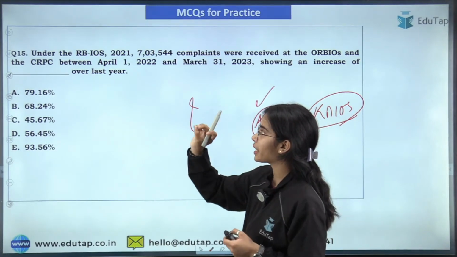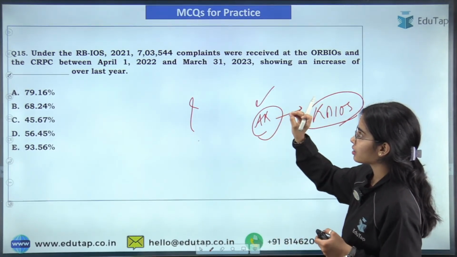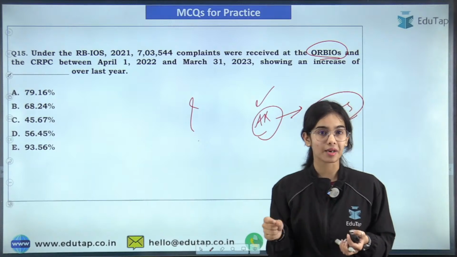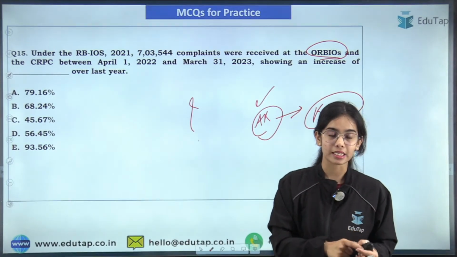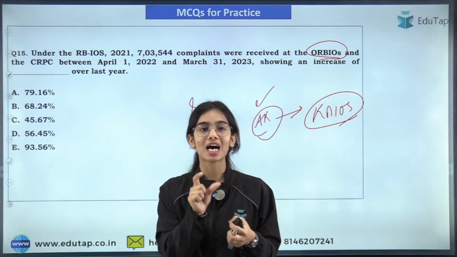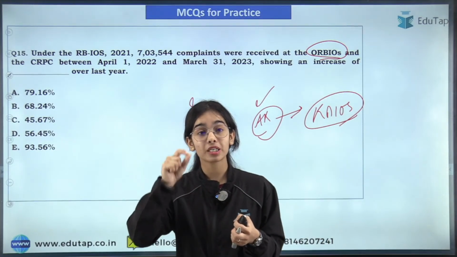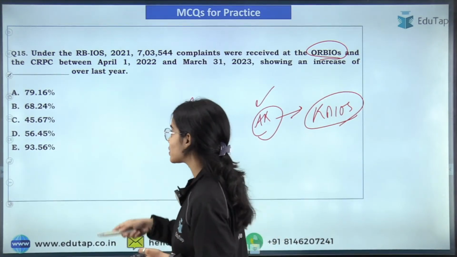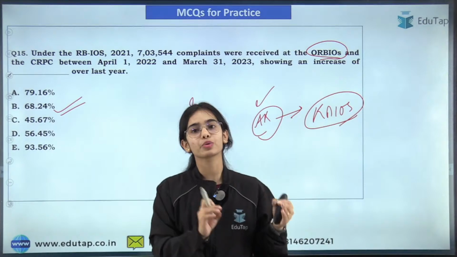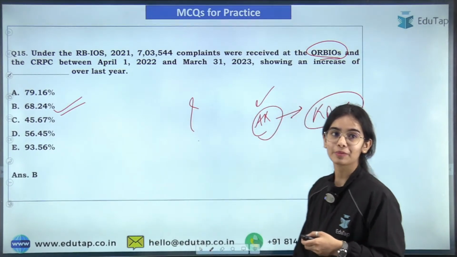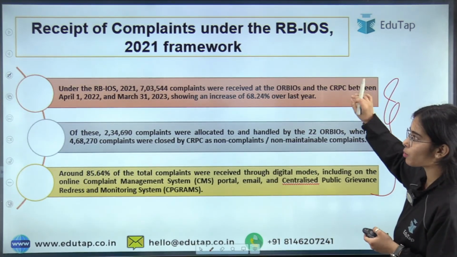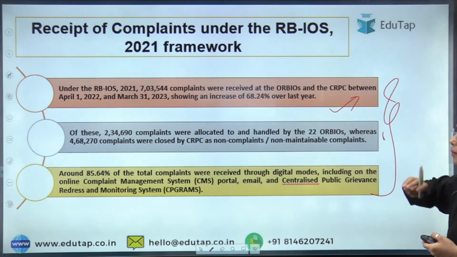You have to tell which of the following is correct. Under the Reserve Bank Integrated Ombudsman Scheme, 7 lakh complaints were received at the offices of the Reserve Bank of India Ombudsman and the CRPC, that is the Centralized Receipt and Processing Center, between April 2022 and March 2023, showing an increase of dash number of complaints, dash percent over the last year. Absolutely correct, 68.24% increase has been seen in the complaints as compared to the last year. Absolutely correct, everyone. Next question. These are the highlights of the annual report: under the Reserve Bank of India Ombudsman scheme, there is an increase in the complaints received.